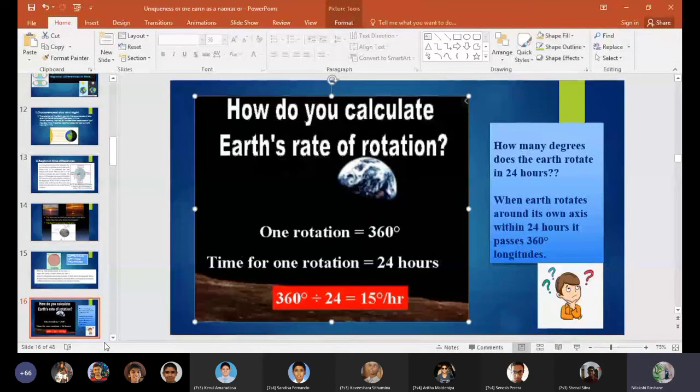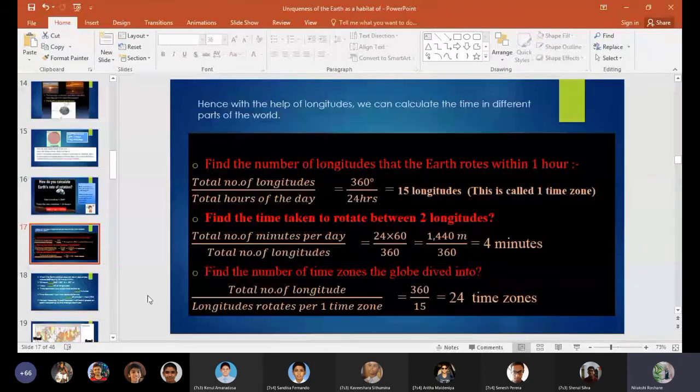So here you can find all the maths in your textbook. Hence, with the help of longitudes, we can calculate the time in different parts of the world. Find the number of longitudes that the earth rotates within 1 hour. What you have to do is divide the total number of longitudes, which is equal to 360, by the total hours of the day. So how many hours per day?